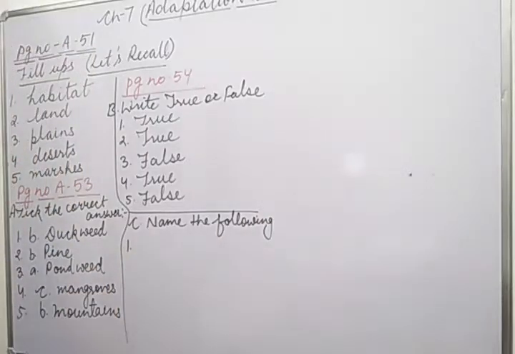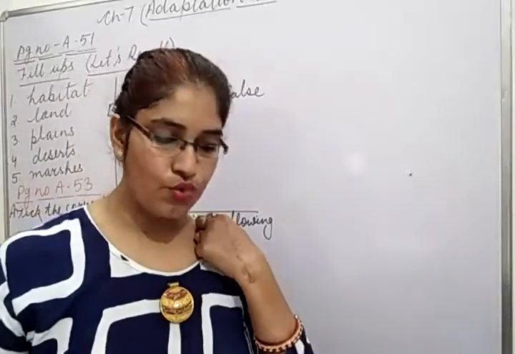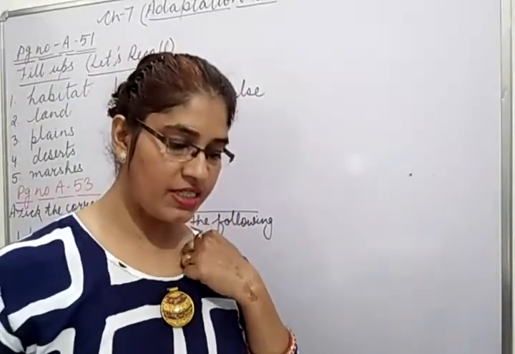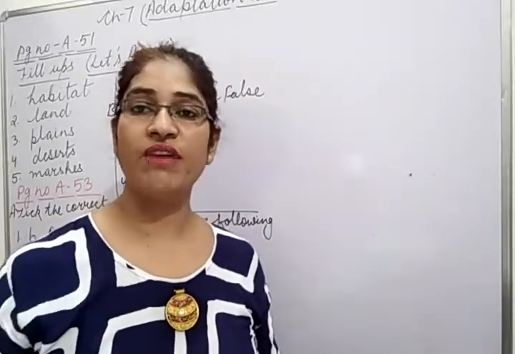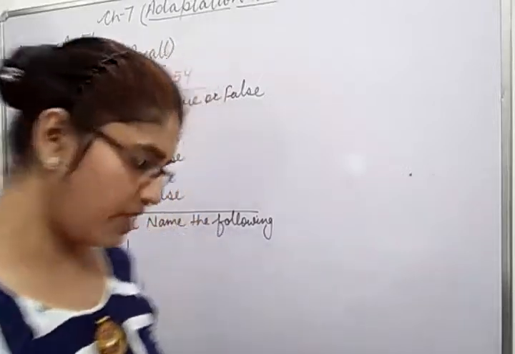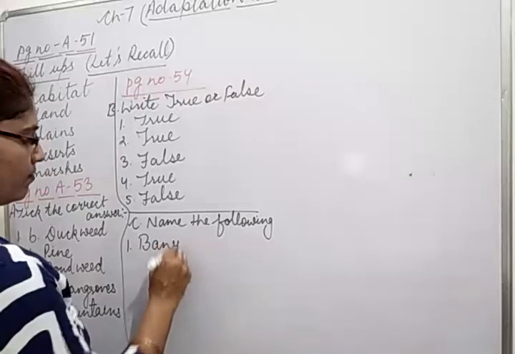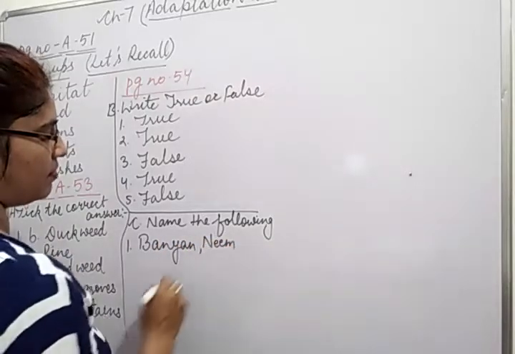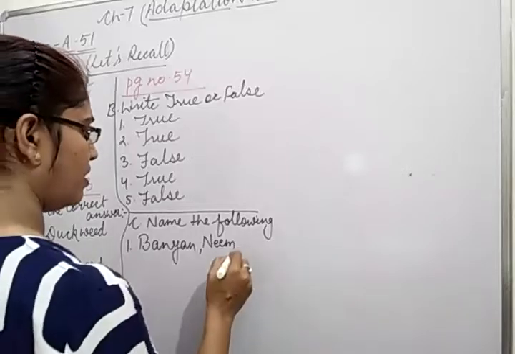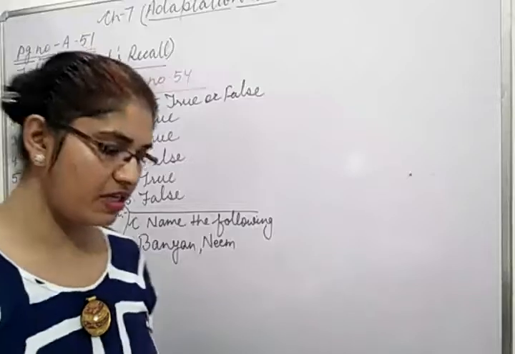And what is given in name the following? Two examples of plants that grow in plain. Plain area में होने वाले plants के two examples आप मुझे बताएंगे. That is banyan. You can write neem. आपके एरिया में जो उगते हैं. And two they are asking, तो आप two यही लिख लीजिए, banyan and neem.